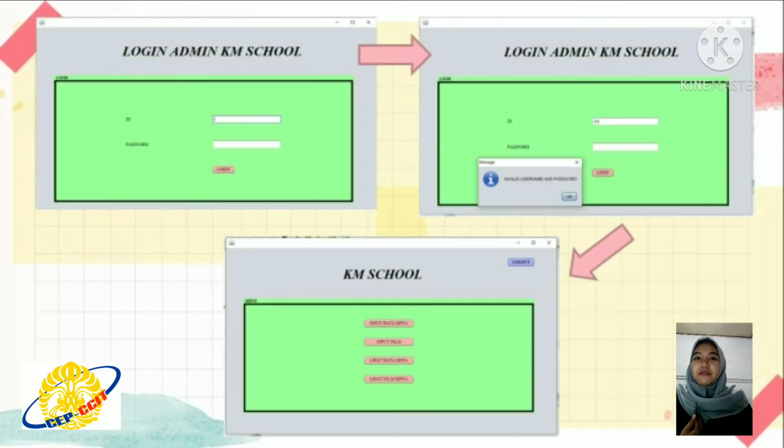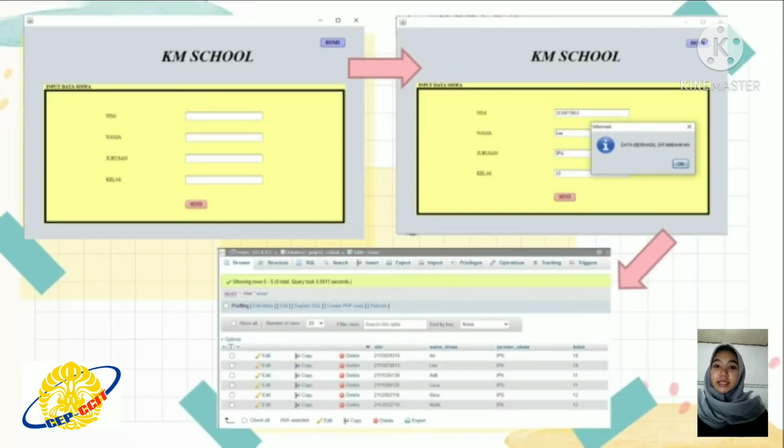Next, we have a design interface that's login. If user inputs the wrong admin and password, the program will display a message, but if user inputs correct ID and password, the program will show the menu. Next slide.